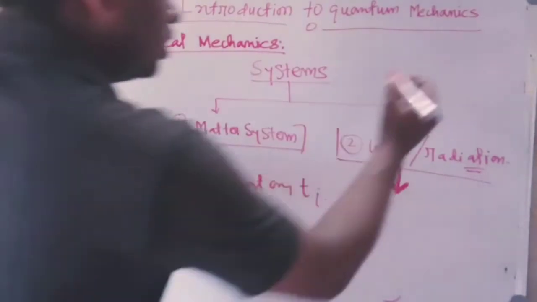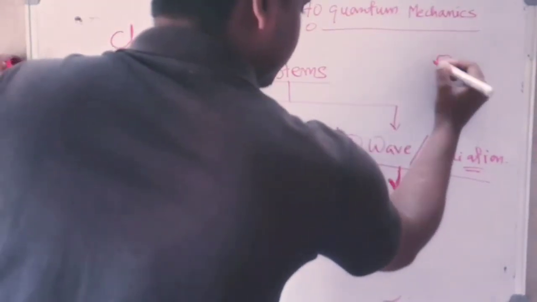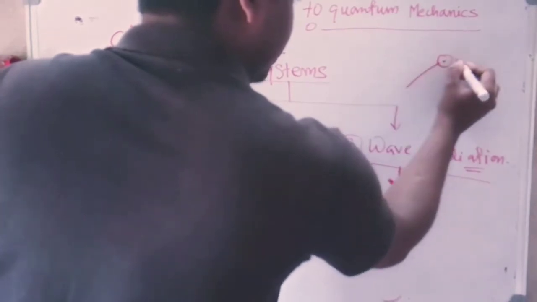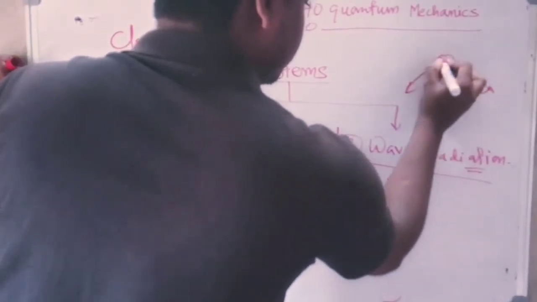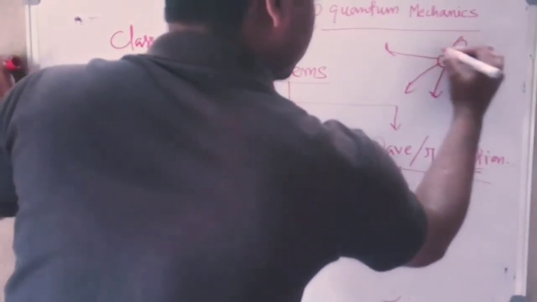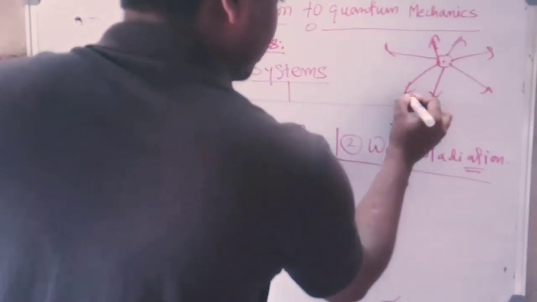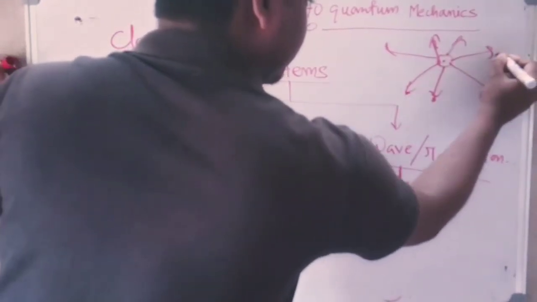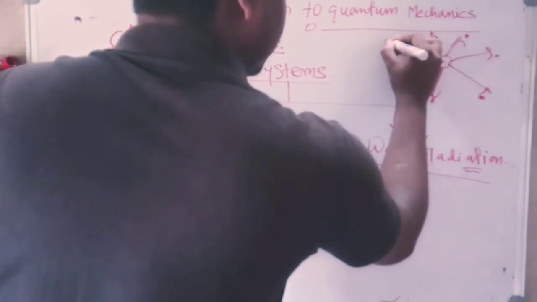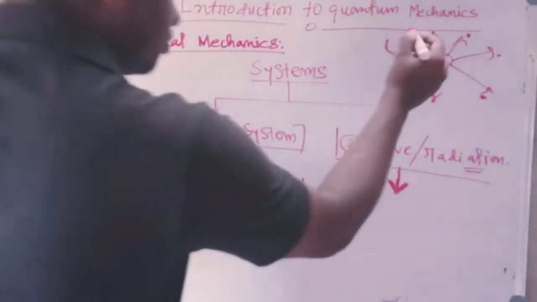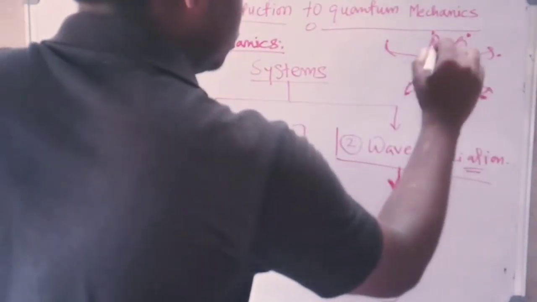So suppose any source of wave is here, it may spread in all directions through space, and where there is a detector, the detector can detect this wave at any point in space.